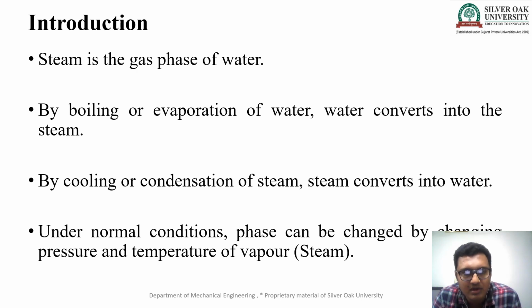So by boiling or evaporation, water gets converted into steam, and by cooling, or condensation, steam converts back into water. This is a totally opposite process. If we apply heat energy to water, it is called boiling or evaporation, and the water gets converted into steam. If we remove the heat from the steam, it is called condensation or cooling, and the steam is converted into water again. Under normal conditions, phase change can occur by pressure and temperature of vapor.